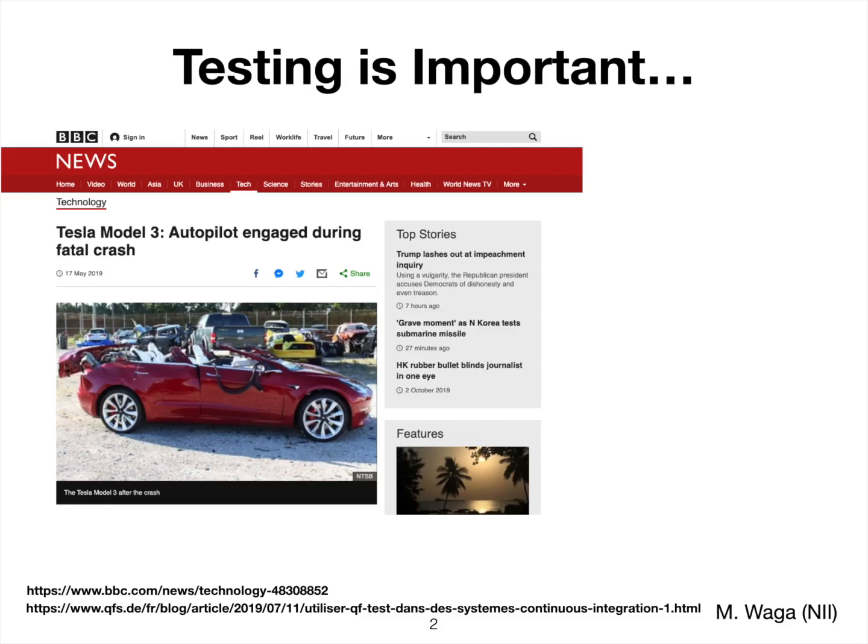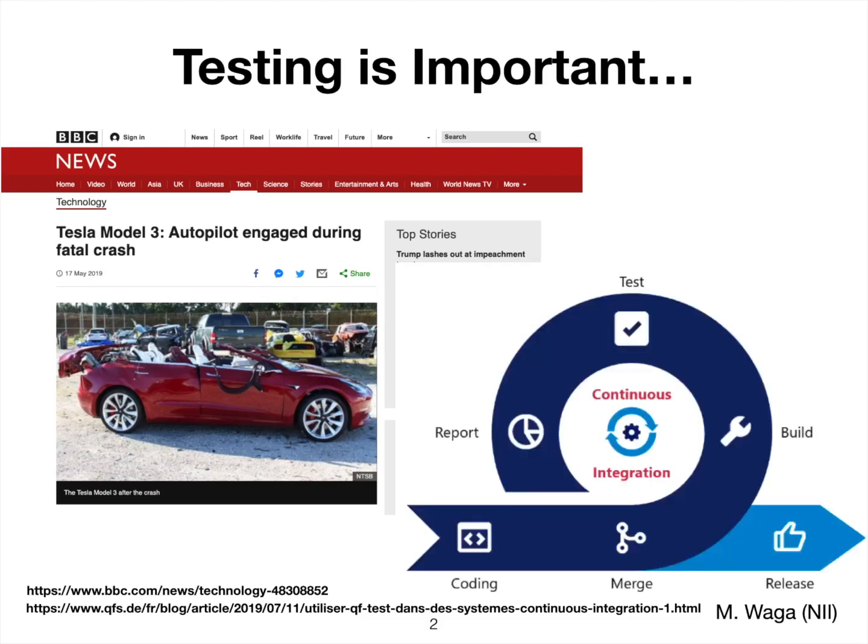Testing is also important during development because continuous integration is known to be very good in practice for software development, and I think it is also very useful for the development of cyber-physical systems. So testing is important for development as well as just before deployment.